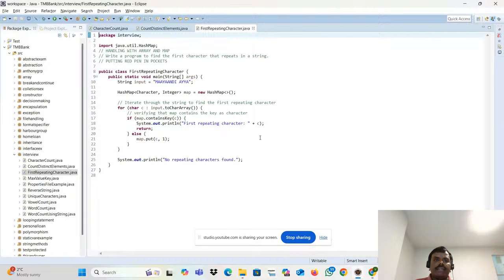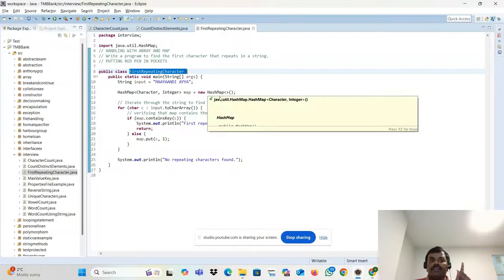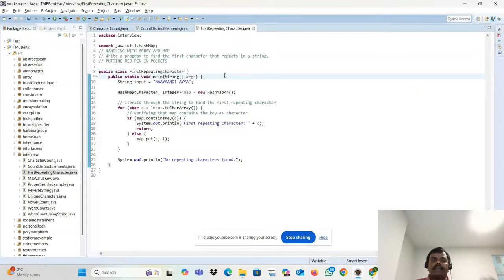Another example is first repeating character. Please listen carefully. What do you mean by first repeating character actually? I have one string, the string is Mayandi Ayya. What is the first repeating character? M, A, Y, A, and so on.